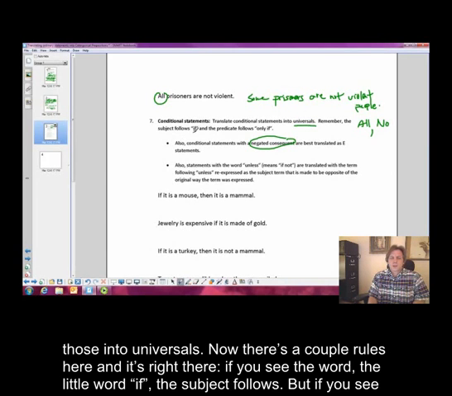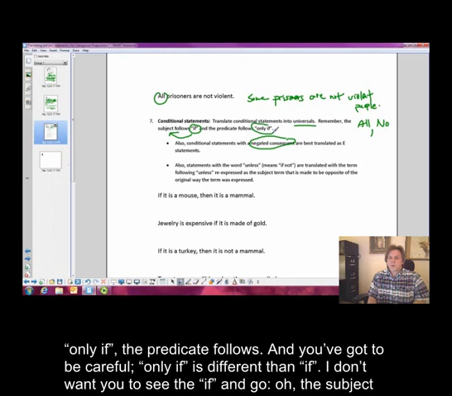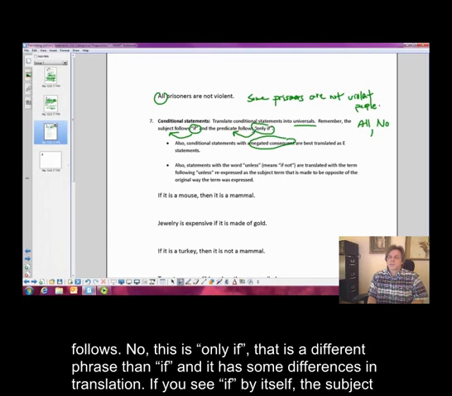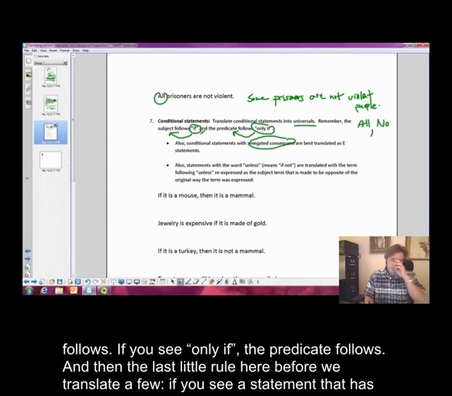Now there's a couple rules here. If you see the little word if, the subject follows. But if you see only if, the predicate follows. And you've got to be careful. Only if is different than if. I don't want you to see the if and go, oh, the subject follows. No, this is only if. That is a different phrase than if, and it has some differences in translation. If you see if by itself, the subject follows. If you see only if, okay, the predicate follows.